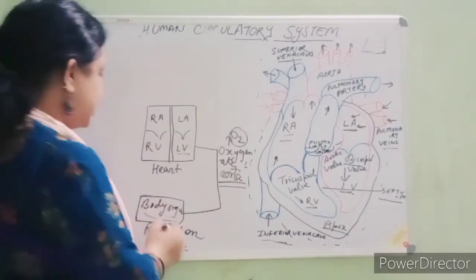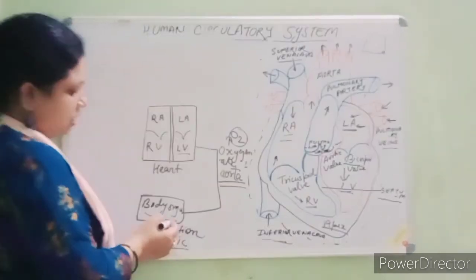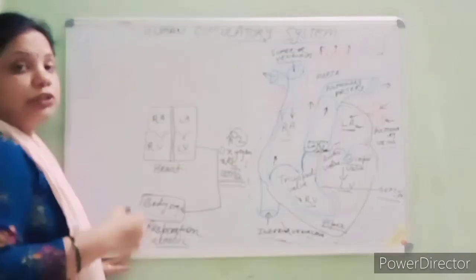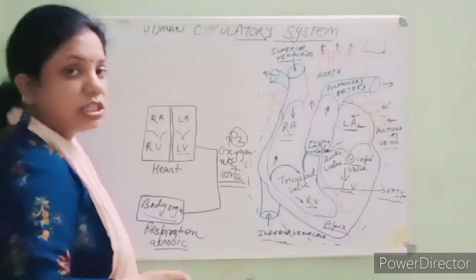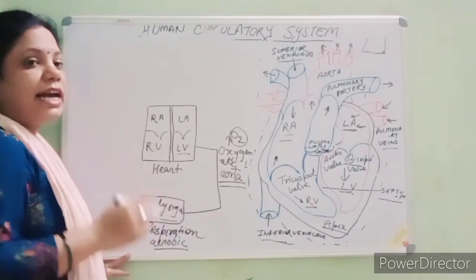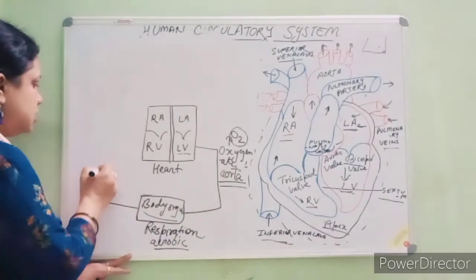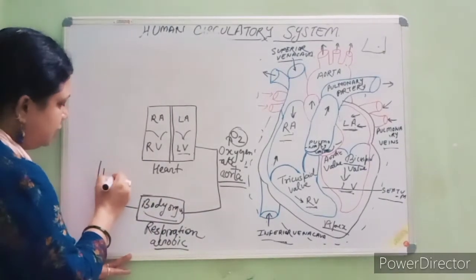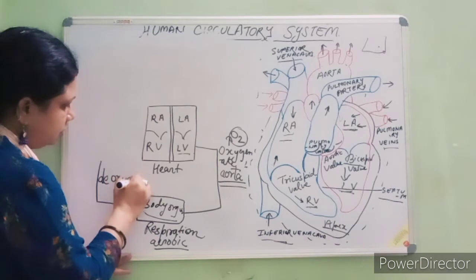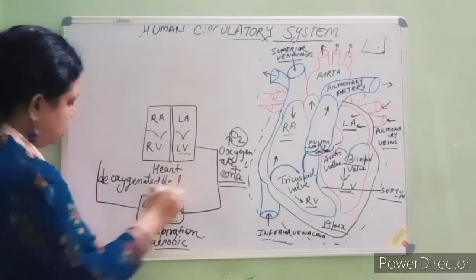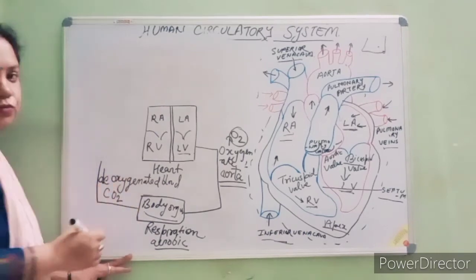Clear? Aerobic respiration occurs in the body organs, and after that the blood is converted into deoxygenated blood, which carries the CO2. So from here it releases the deoxygenated blood, which carries CO2.